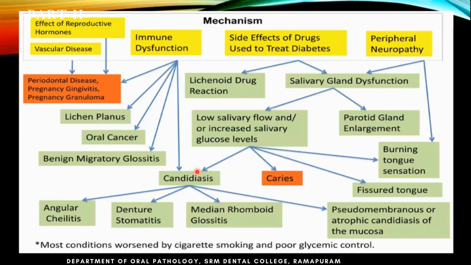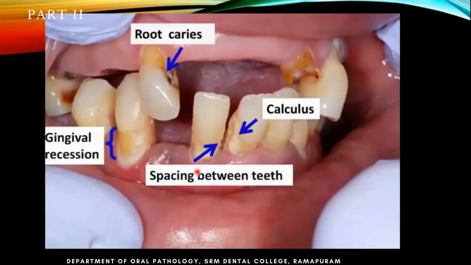Your periodontitis, ulcers, candidiasis, caries, fissured tongue, everything can get bad if the glucose control is very poor, and it can also be worsened because of cigarette smoking. Okay, just finish up with some pictures. It's very common that in uncontrolled diabetic patients, you will see all these things.